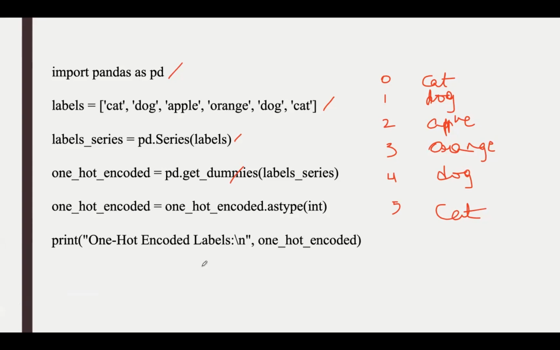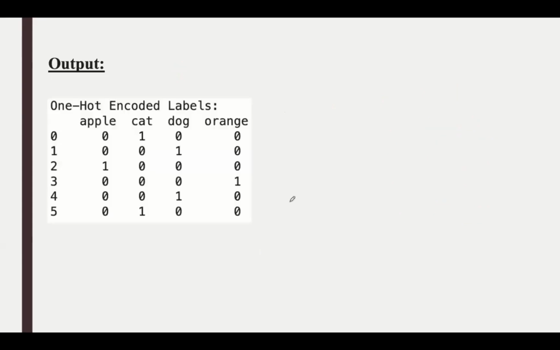Then in pandas, the output of get_dummies is already in zeros and ones. But sometimes you may get True and False from a different process like a condition or boolean values. So in that case, you can use .astype(int) to convert the output into integers. Finally, we print the resulting one hot encoded data frame. So I'll show you the output. So our result looks something like this.